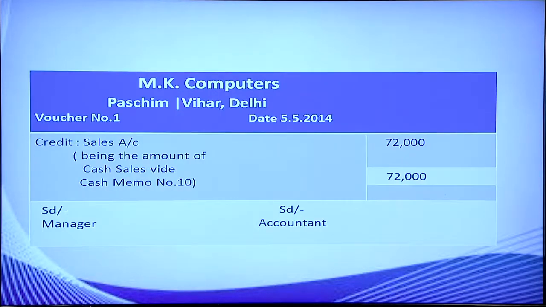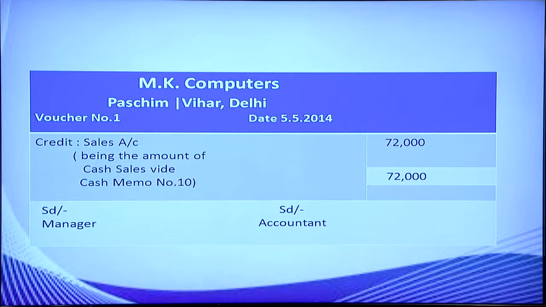The name of the organization is MK Computers, Paschim Vihar, Delhi. We have written the voucher number and the date. Then write the title of the account to be credited. So, we have written here credit sales account. They have sold hard disks, so it is a sale. Then a brief narration of the transaction, being the amount of cash sales, vide cash memo number 10. Amount is written in the amount column. It is signed by the person who is preparing the document and countersigned by the accountant.